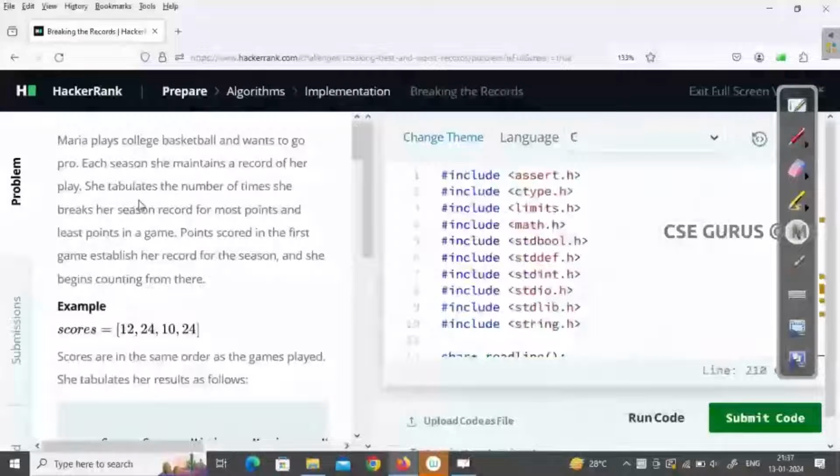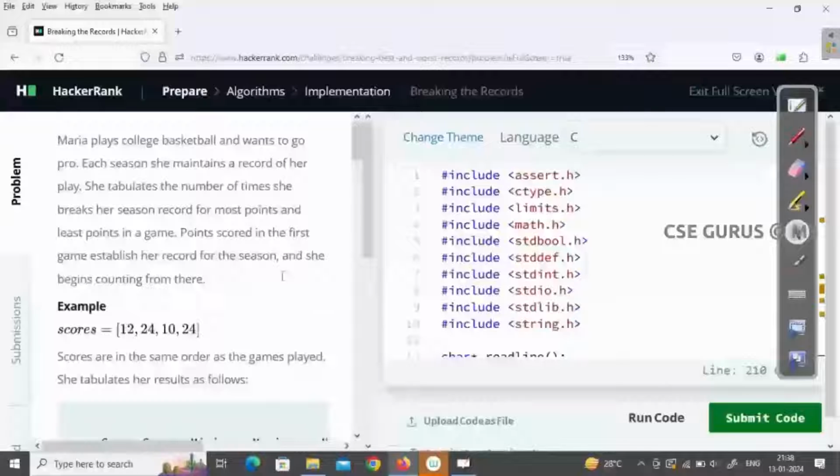First we'll see the problem statement. Maria plays college basketball and wants to go pro. Each season she maintains a record of her play. She tabulates the number of times she breaks her season record for most points and the least points in a game. Points scored in the first game establish her record for the season, and she begins counting from here. So that means every time she scores some points, she is checking whether it is record breaking.